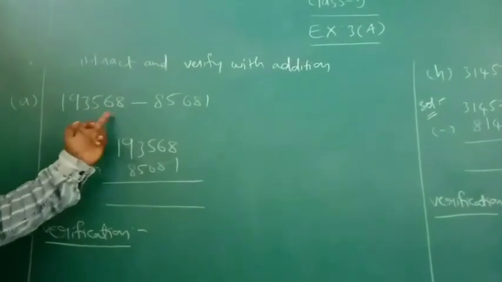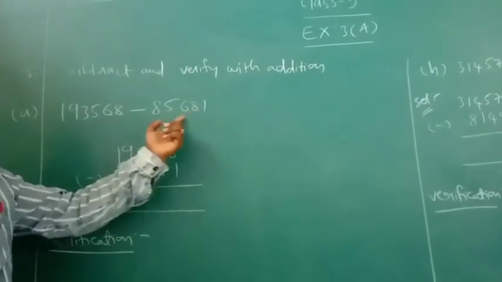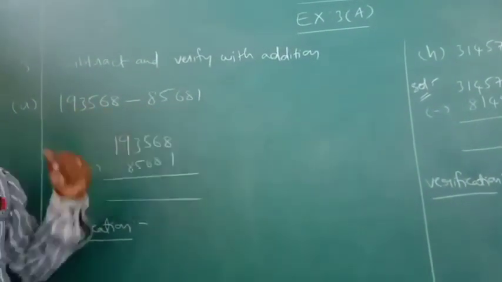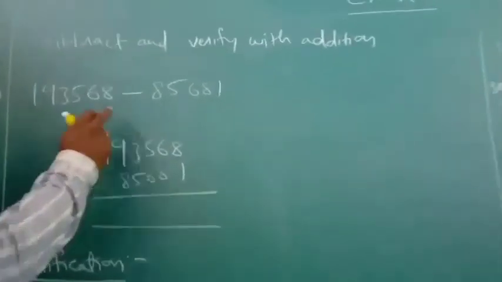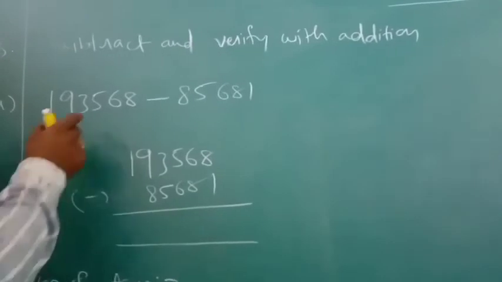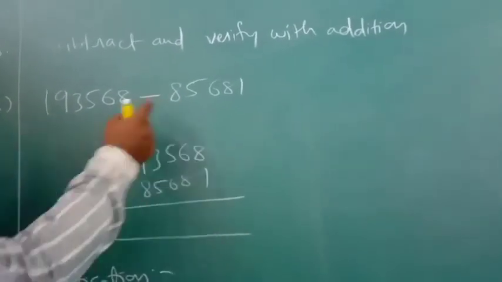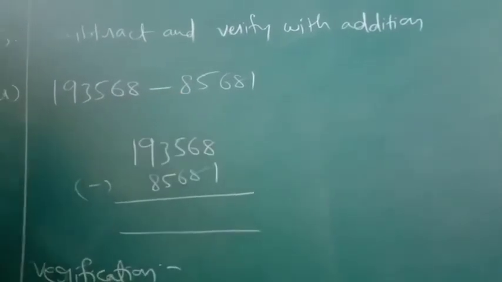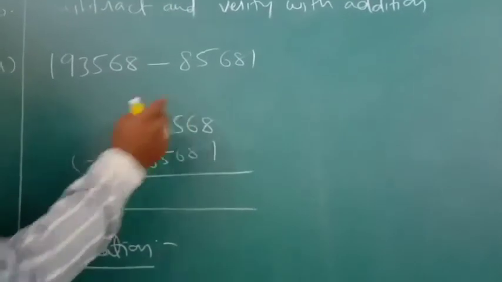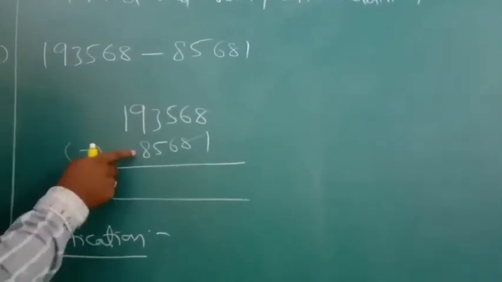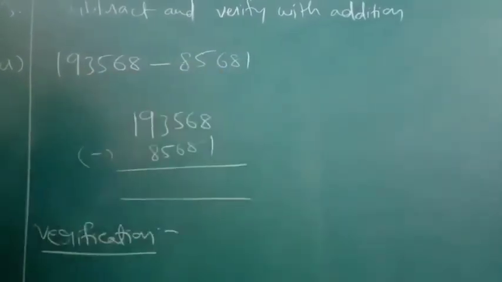See here, this is a 6-digit number and this is a 5-digit number. You write this one: 1,93,568. Subtract from this number 1,93,568 this number, 85,681. Write in this order, from the start, digit below digit, because this is a 6-digit number and that is a 5-digit number.